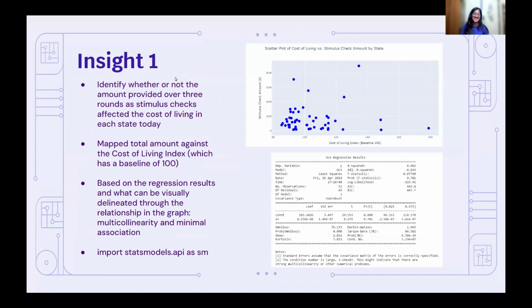And that brings us to our insights. So for insight number one, we wanted to identify whether or not the amount that was provided in each of the stimulus checks affected the cost of living in each state today. So we mapped those total amounts by the cost of living index to see if there was a correlation. We did find that there was a minimal association. We ran a regression to see if this was tracking and if it is statistically significant. And we came to the conclusion after importing statsmodels.api to run the regression that there are other confounding variables that are in play here that we need to look at before we can make a one-to-one correlation.